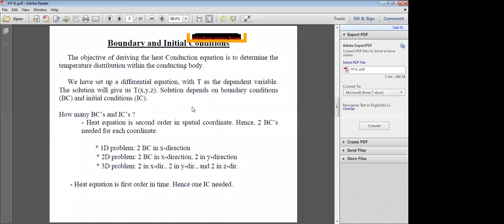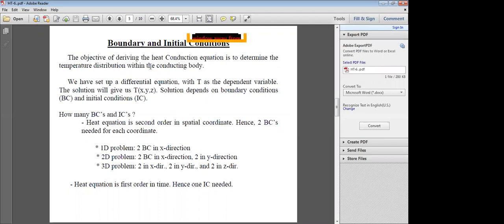Sometimes conduction, convection, and radiation. Like that, you have to apply these boundary and initial conditions for any heat transfer problem. That may be a furnace wall, or that may be a heat exchanger wall. Like that, there are a number of applications in industries.